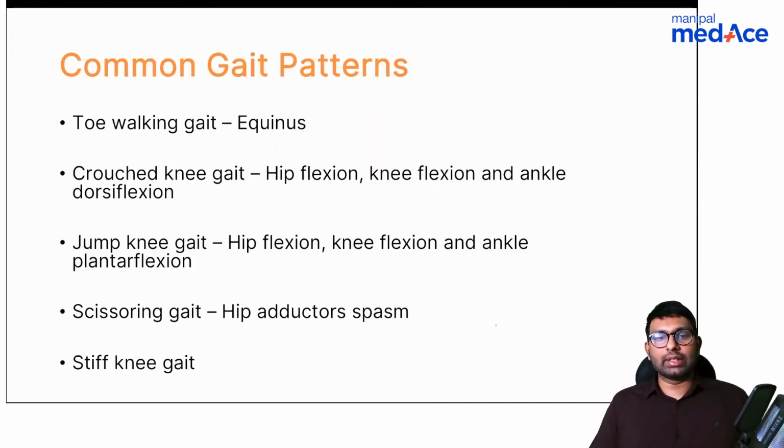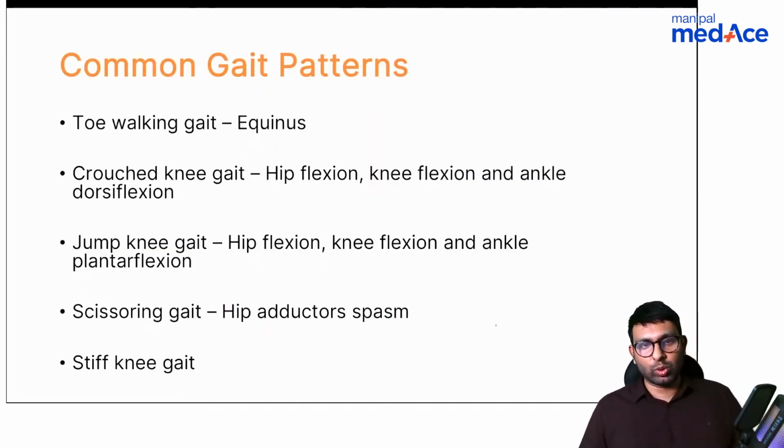So common gait patterns are toe walking gait, which is when there is equinus; crouched knee gait, also called crouched tiger gait, where hip flexion, knee flexion, and ankle dorsiflexion are there; and jump knee gait, when there is hip flexion, knee flexion, and ankle plantar flexion.